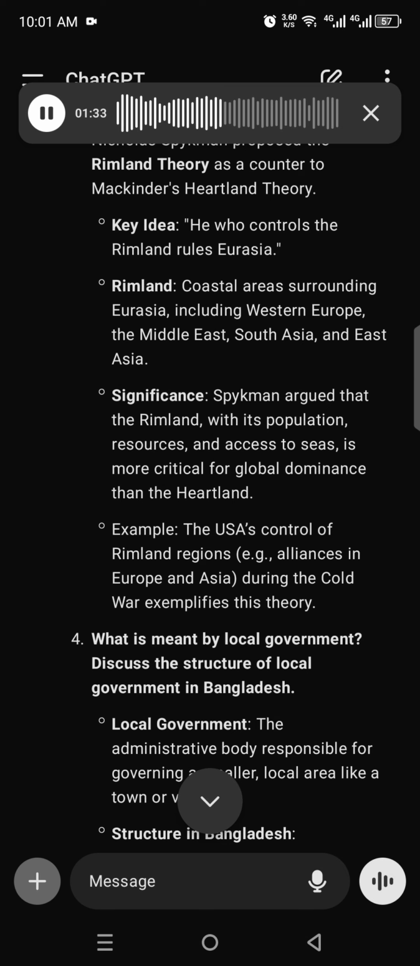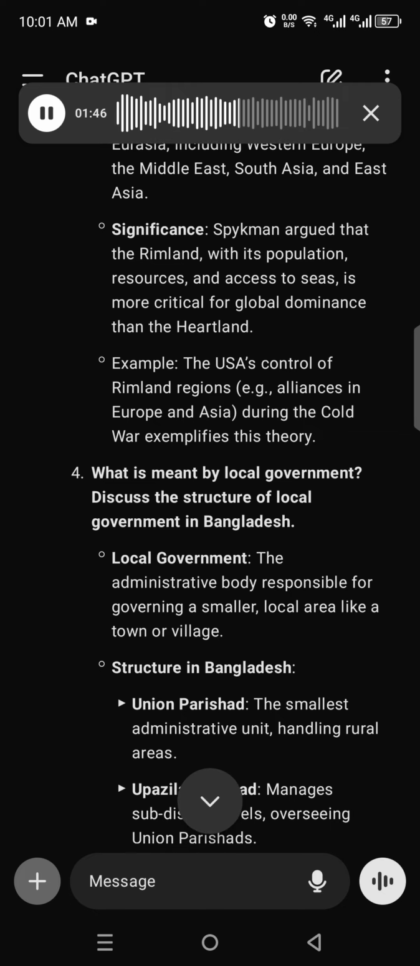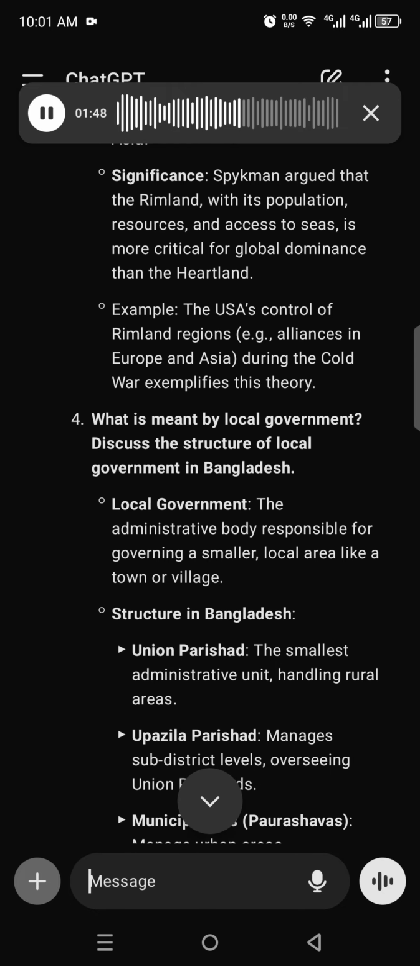Significance. Spykman argued that the Rimland, with its population, resources, and access to seas, is more critical for global dominance than the Heartland. Example, the USA's control of Rimland regions, e.g. alliances in Europe and Asia, during the Cold War exemplifies this theory.